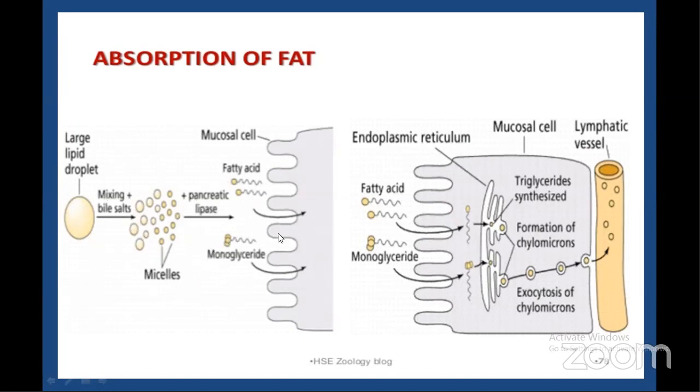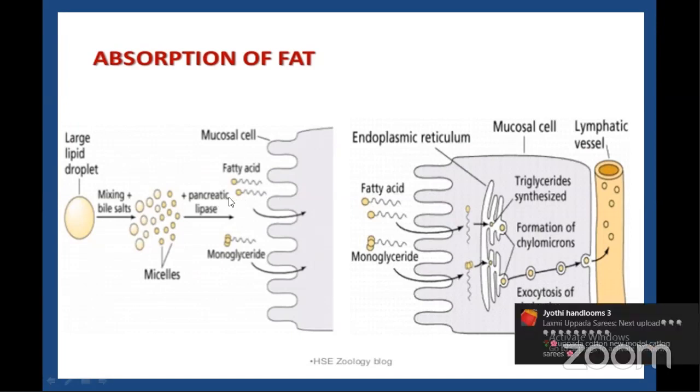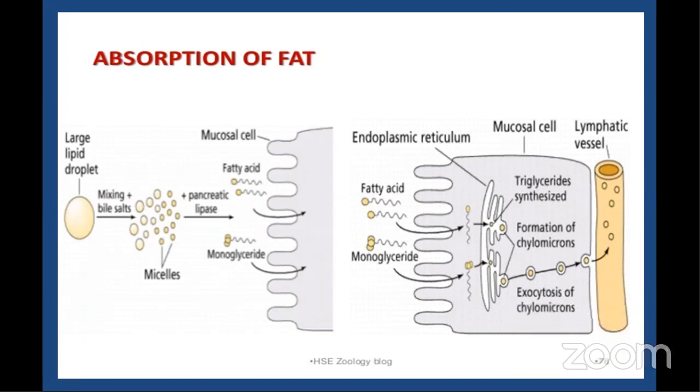These long chain fatty acids and monoglycerides are enclosed by bile salts into small droplets called micelles, which is a tiny sphere. What is a micelle? It is a tiny sphere with polar ends, nothing but hydrophilic ends, which are friendly to the epithelial cell surface. The intestinal epithelial cell surface is always friendly with the hydrophilic ends rather than hydrophobic. Clear? So these micelles are tiny spheres with polar ends facing the watery environment and hydrophobic tails turned into the interior.